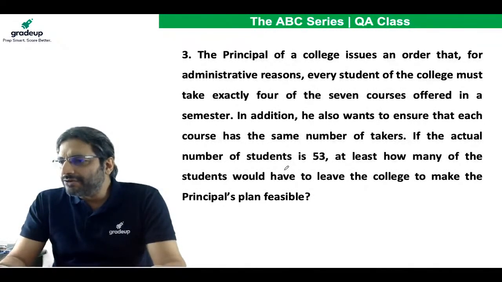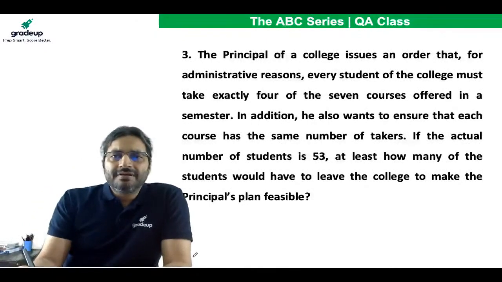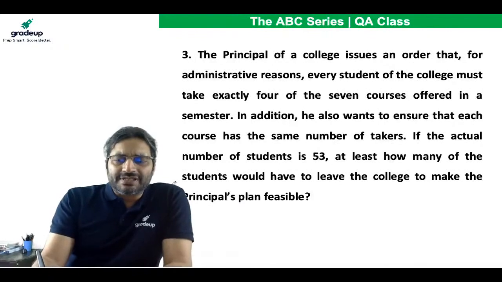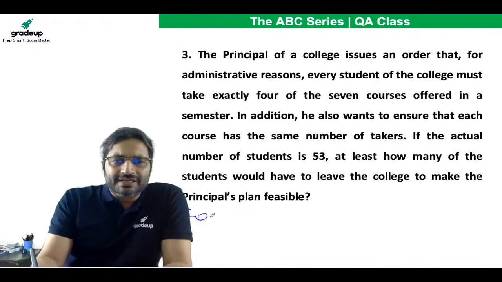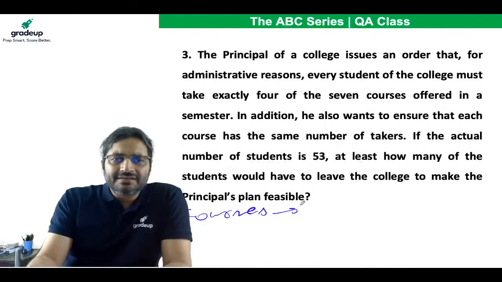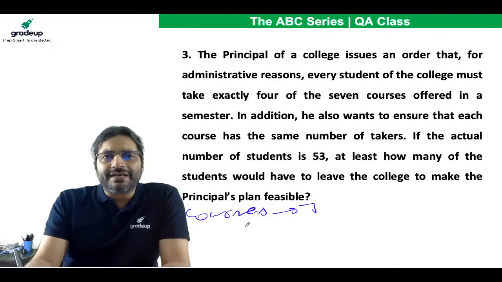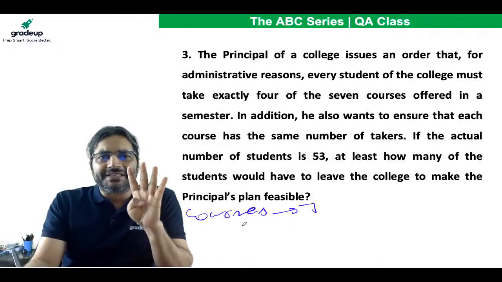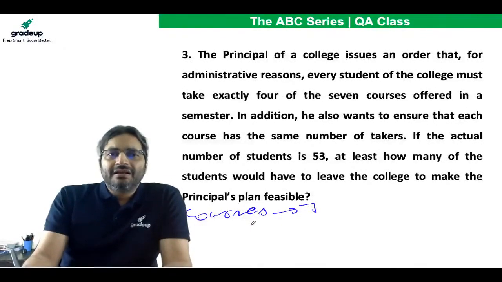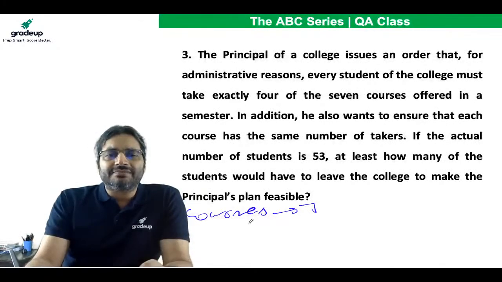All right, let's start doing it together. This is clearly given. The total number of courses is 7. And this also is given that each and every student takes up exactly 4 courses. Let's assume that for our purpose we require n students.